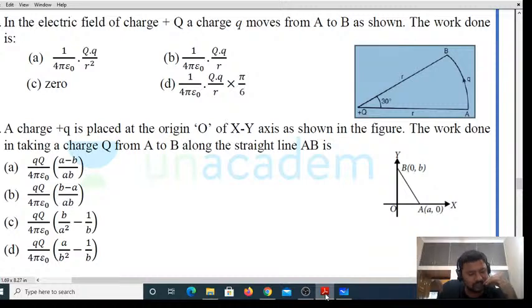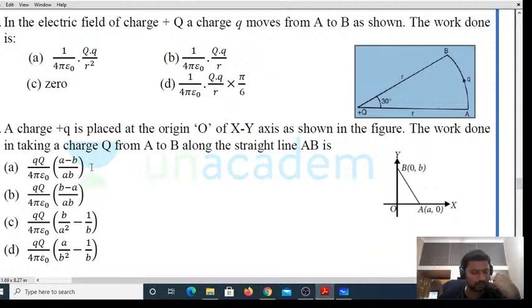A charge plus Q is placed at the origin O of XY axis as shown in the figure. The work done in taking a charge q from A to B along the straight line AB is, right? You're supposed to find the work done in taking a charge q from A to B.